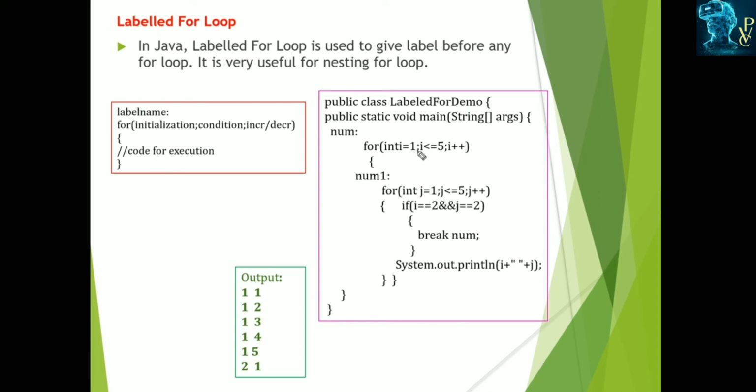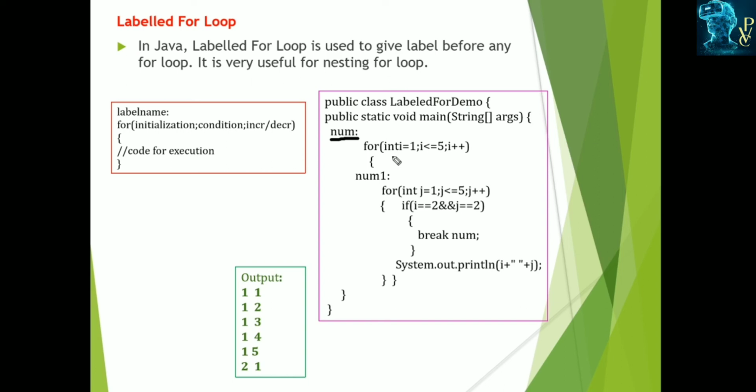Here is the example. This is the public class LabelDemo. Next, the main method. Here the label is num. For int i is equal to 1, started with 1 and up to 5 it gets executed. Next, I am using another loop for another variable. Here is i and here is j.